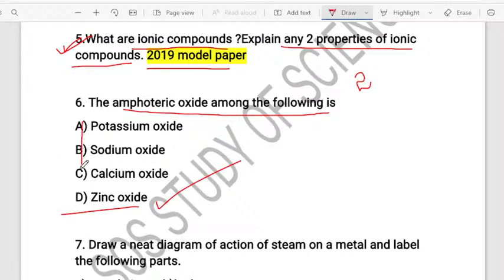So remove all the other options which have been given here. Write the answer as zinc oxide, because you know that a metal oxide which reacts with both acids and bases to give rise to salt and water, we will call it an amphoteric oxide.